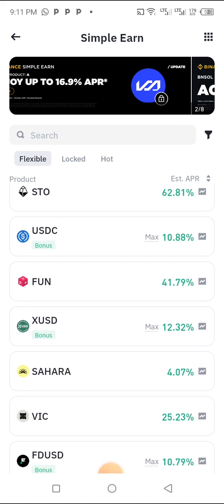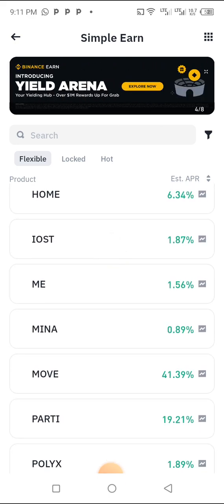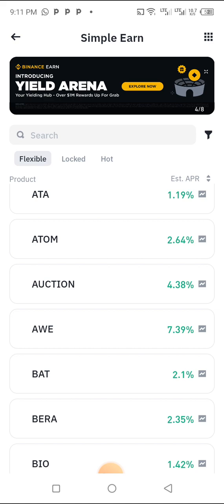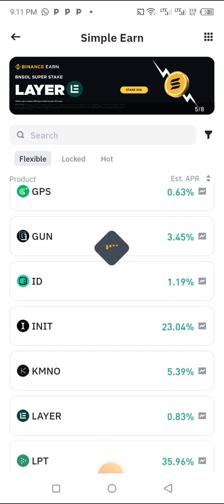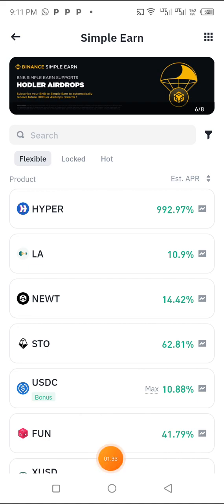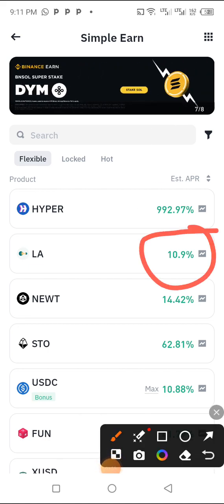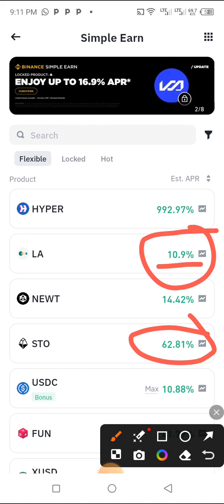When you invest in all these things, there are percentages that you will earn from this Binance Earn. They have the various cryptocurrencies here and the annual percentage. The percentages that you are seeing here are annual. So if it still remains the same, that means the amount of money you invest, you get 10% of that amount. And this one, if it still remains the same in the next 1 year, that means you get 62% of your invested amount.